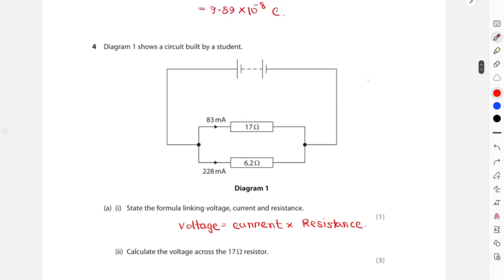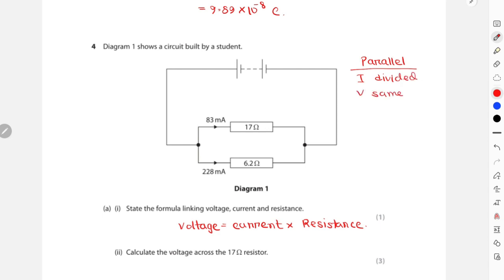So for parallel circuits, let me write this down. Current is the same and voltage is different. Actually, I was doing it wrong: current gets divided and voltage remains the same for parallel circuits.